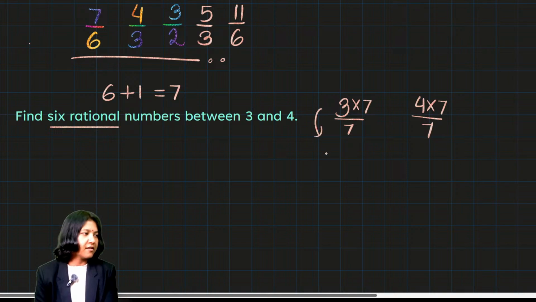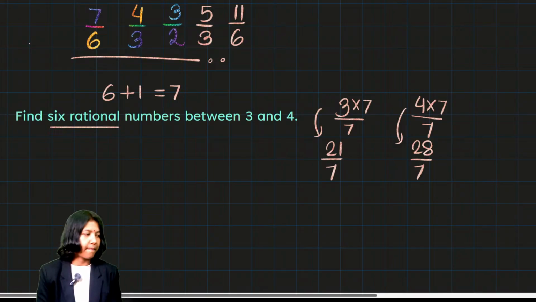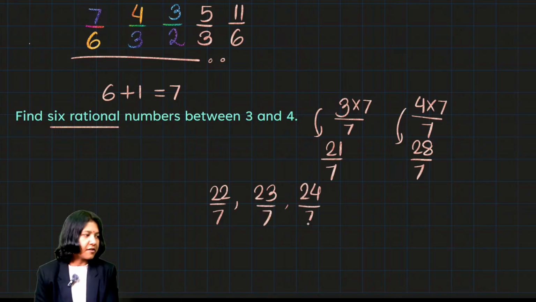3 times 7 is 21, so 21 by 7. 4 times 7 is 28, so 28 upon 7. I got the two fractions. Now for 6 rational numbers, think about the two numbers 21 and 28. What lies in between is 22 by 7, 23 by 7, 24 by 7, 25 by 7, 26 by 7 and 27 by 7.